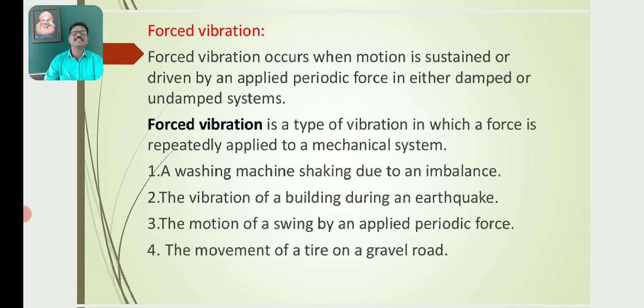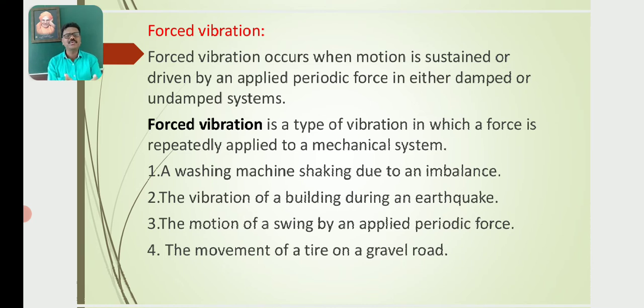Now we discuss forced vibrations. What are forced vibrations? What are the conditions for forced vibrations? Then the examples for forced vibrations. Forced vibrations occur when motion is sustained or driven by an applied periodic force in either a damped or undamped system.